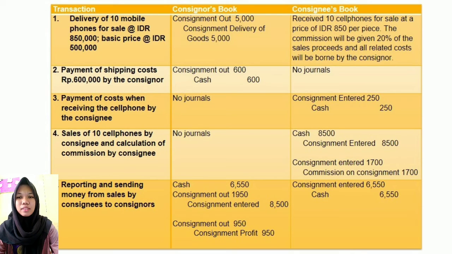Last, reporting and sending money from sales by the consignee to the consignor. In the consignor's books, the journals are cash in debit and consignment out in debit, with the credit being consignment entered, and then consignment out in debit and consignment profit in credit. In the consignee's books, the journal is consignment entered in debit and cash in credit.